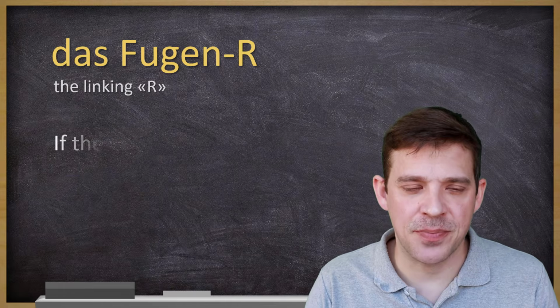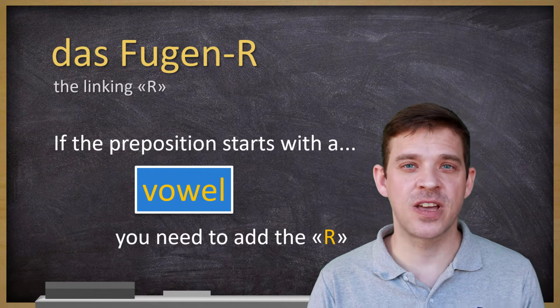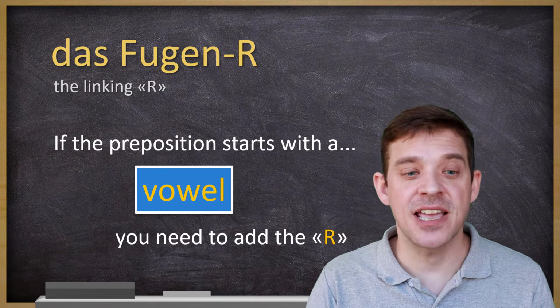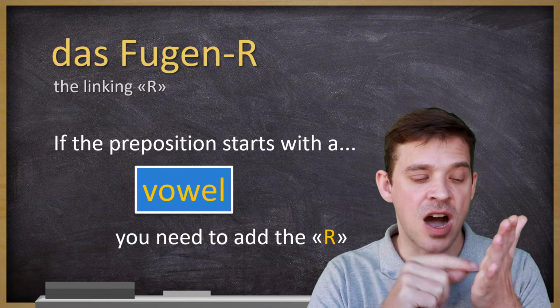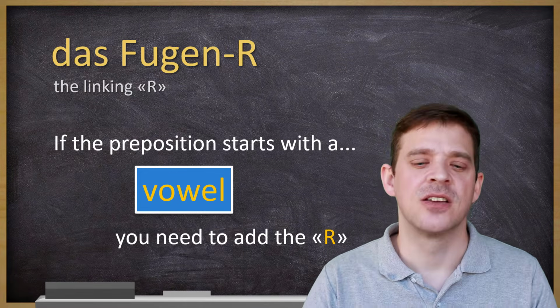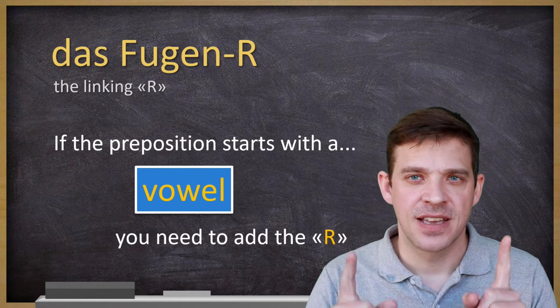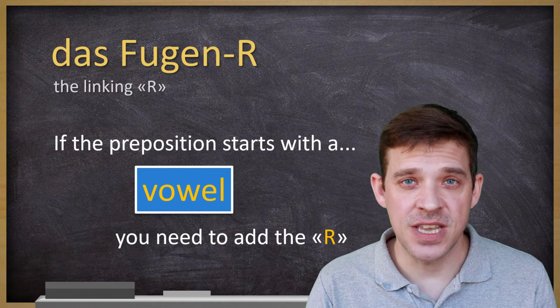Bonus tip. As mentioned before, we talk about das Fugen-R, a so-called Fugen-R, this linking R. And the rule is if the preposition starts with a vowel, so A, E, I, O, U, you need to have an R. Why do we have this? It's actually just for pronunciation reasons.